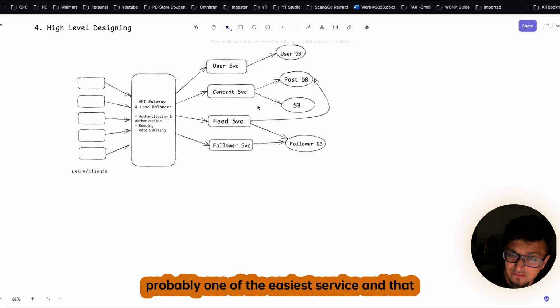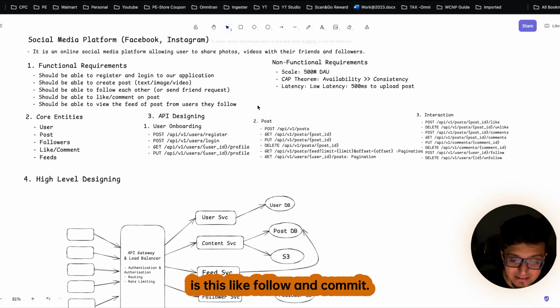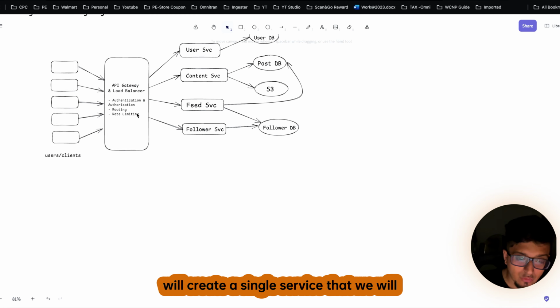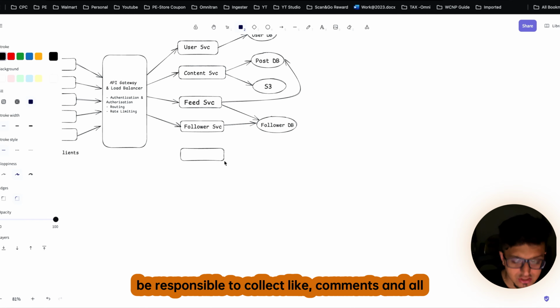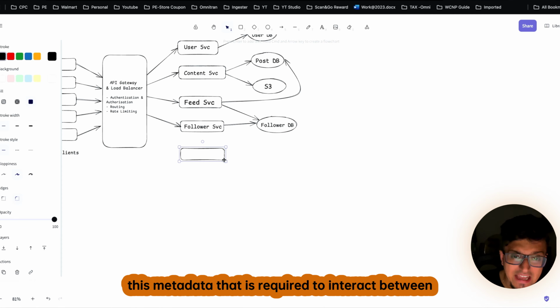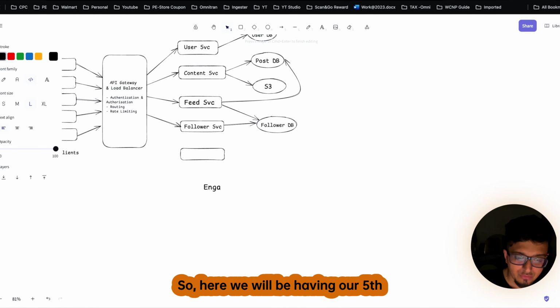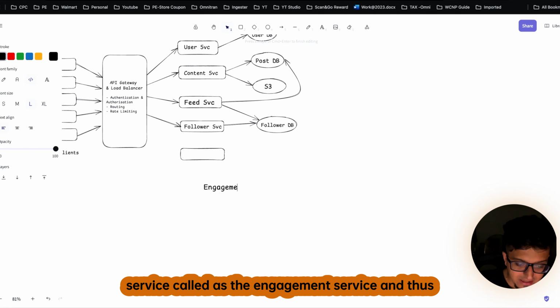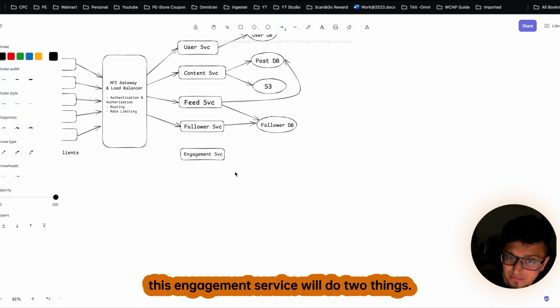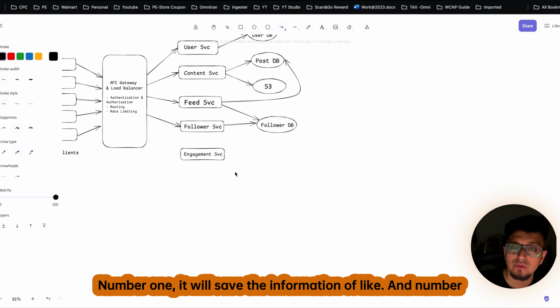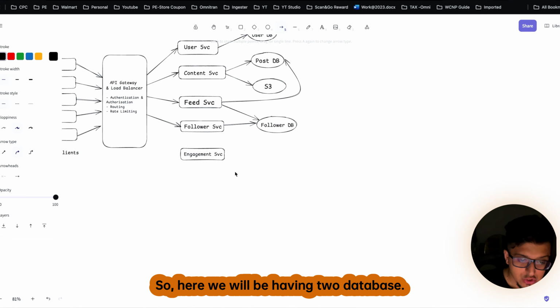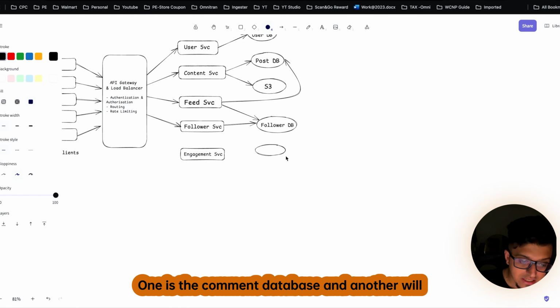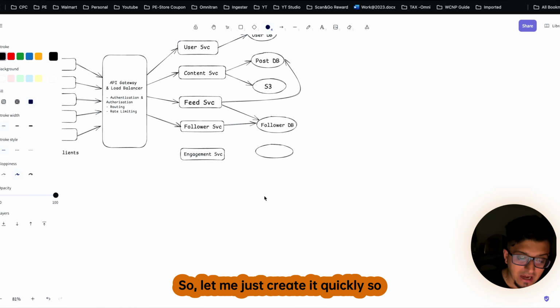Now let's go to the next service, and probably one of the easiest, and that is like, follow and comment. For that, we will create a single service that we will call the engagement service, which will be responsible for collecting likes, comments and all this metadata that is required to interact with each other. So here we will have our fifth service, called the engagement service. This engagement service will do two things. Number one, it will save the information of likes, and number two, the comments that we got for each and every post. So here we will have two databases: one is the comment database and another is the like database.